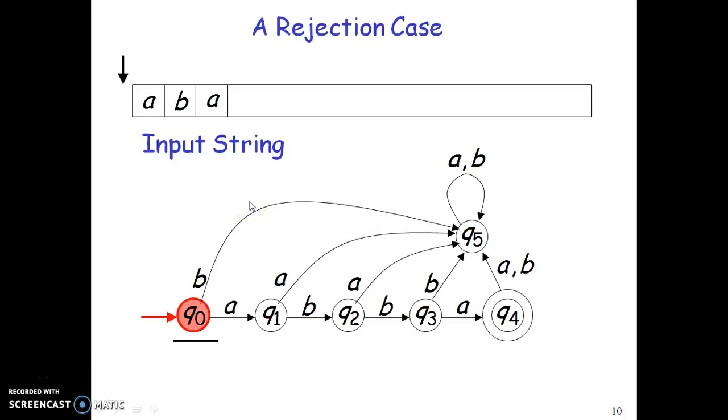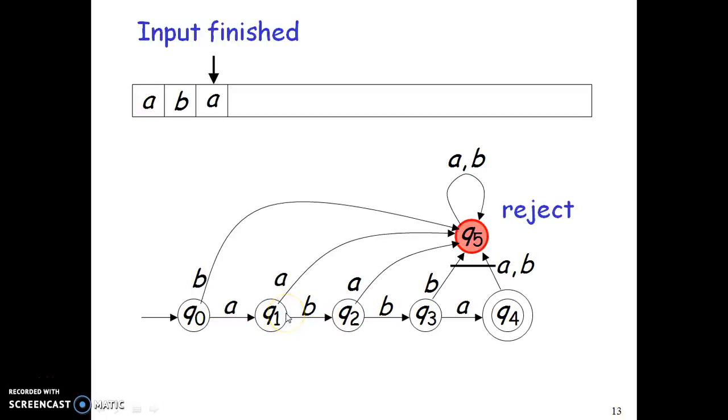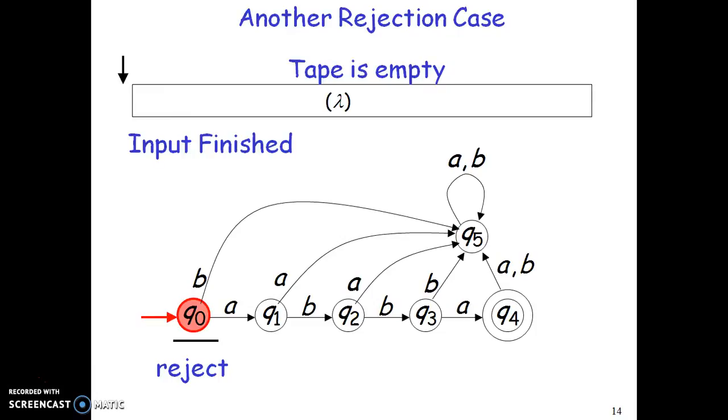In the same way we have a rejection case, in which the initial symbol is consumed by q0, a on q0 goes to q1, q1 on b goes to q2, q2 on a goes to q5, and the entire input is consumed, and there is no further transition from q5, and q5 is not an accepting state. That is why it is an example for a rejection case. We have another rejection case called a tape with empty, which is represented by using lambda.